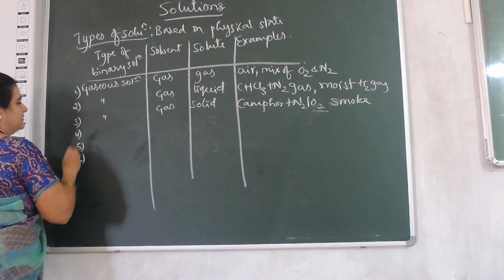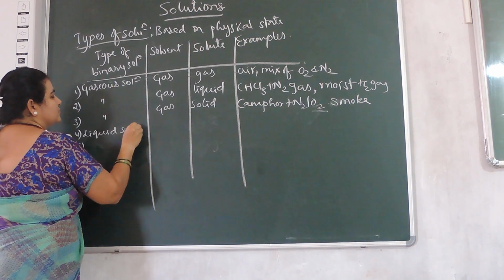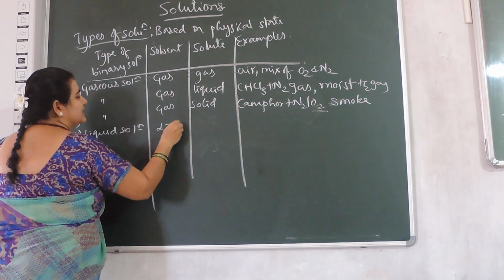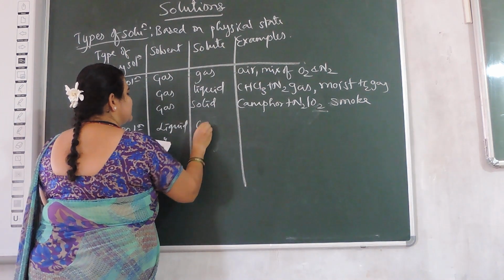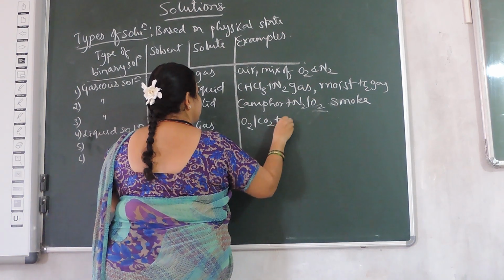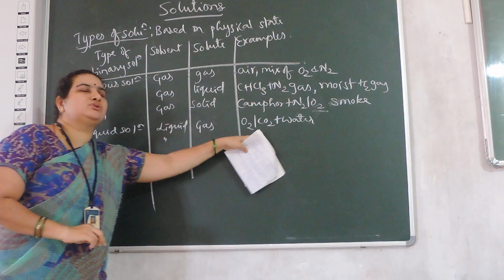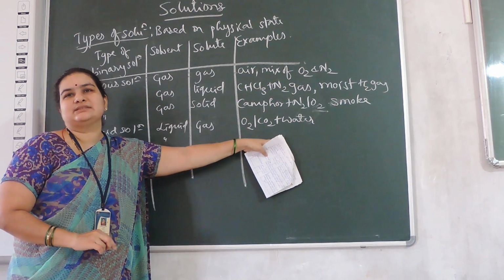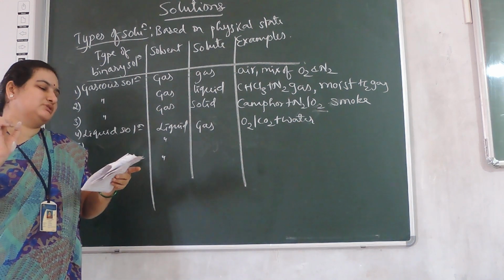Liquid solution. In that liquid solution also, liquid is the solvent in all the three. If gas is the solute, then O2 or CO2 plus water. CO2 dissolved in water is called aerated water, which is used in soft drinks.